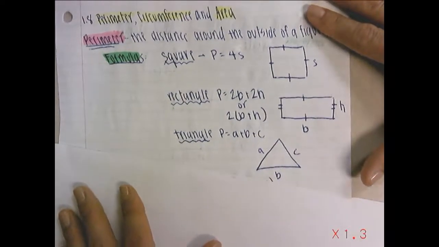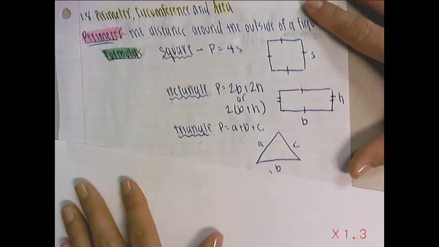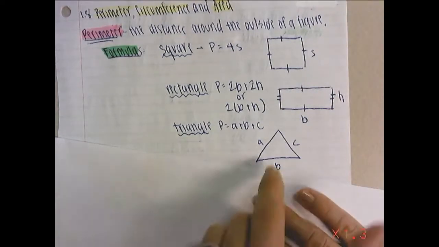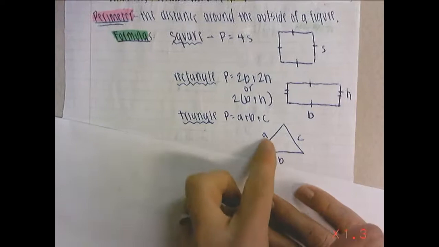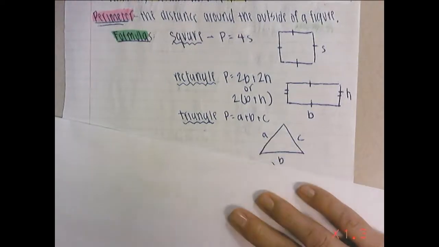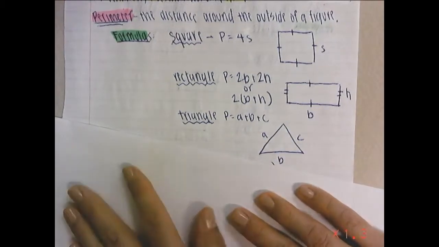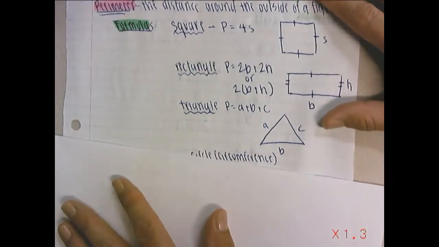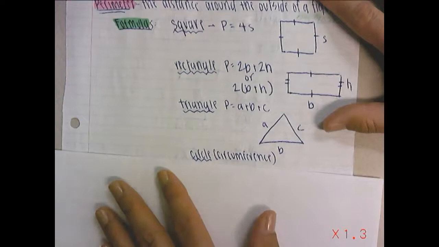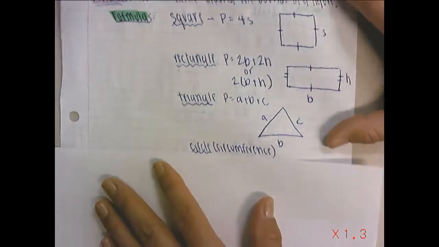For a triangle, unfortunately, there's no choice. You do have to add up all of your sides. So you have to add a plus b plus c. All right, so adding the sides, unless, of course, it's an equilateral triangle. And if you know that kind of triangle, then you know what to do.